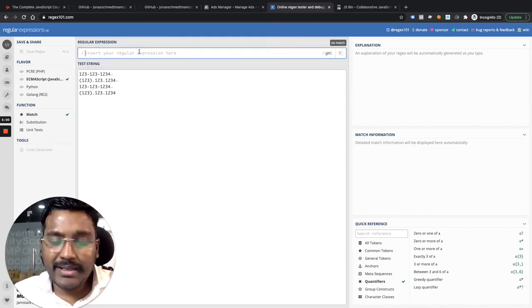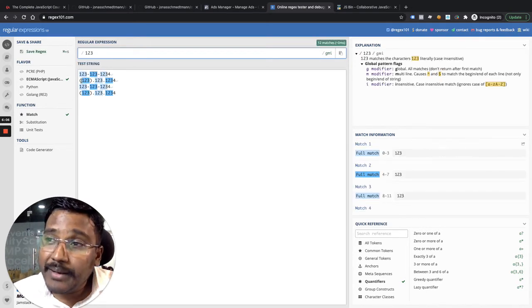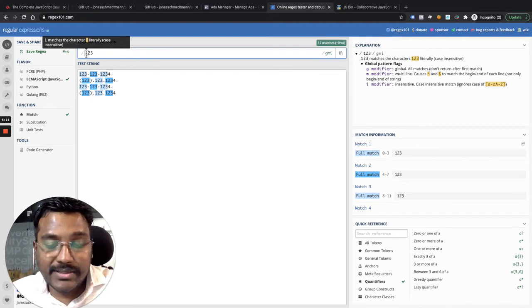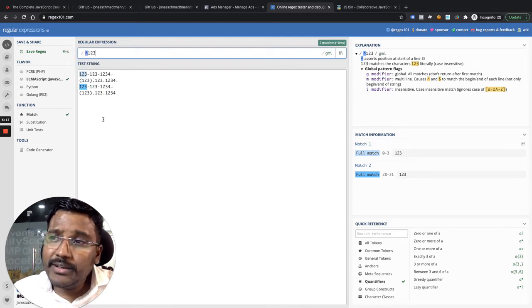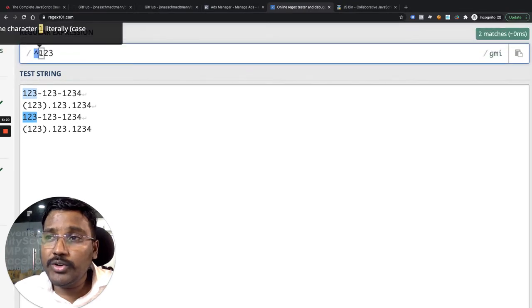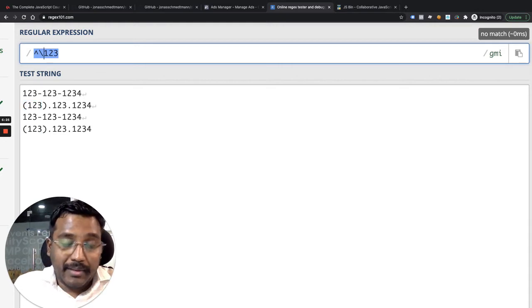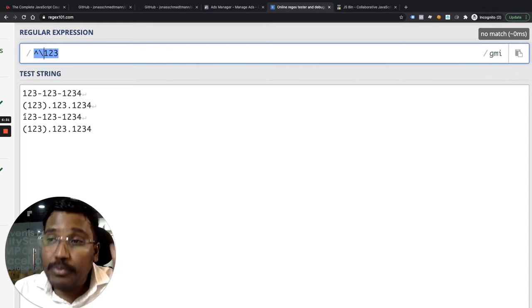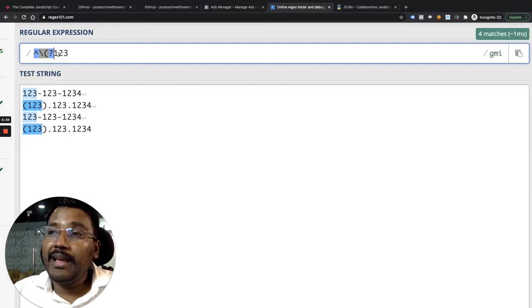In that case, the pattern will become very simple. So first, you see, if I put 1, 2, 3, it will match, but it is not matching the bracket, right? Why is it matching? Because 1 will literally match 1. But if I give something like this, a caret, it is matching only these two, but it's not matching the bracket. Why? The bracket is not there in the string. So what I'm going to do here is escape it. Because I told you a while back, when I put something in parentheses, that has special meaning. But here I don't want special meaning. I want the parenthesis to be a parenthesis. So I will escape it and put this. But this is optional, because it can be there, it cannot be there. And then I can put 1, 2, 3.